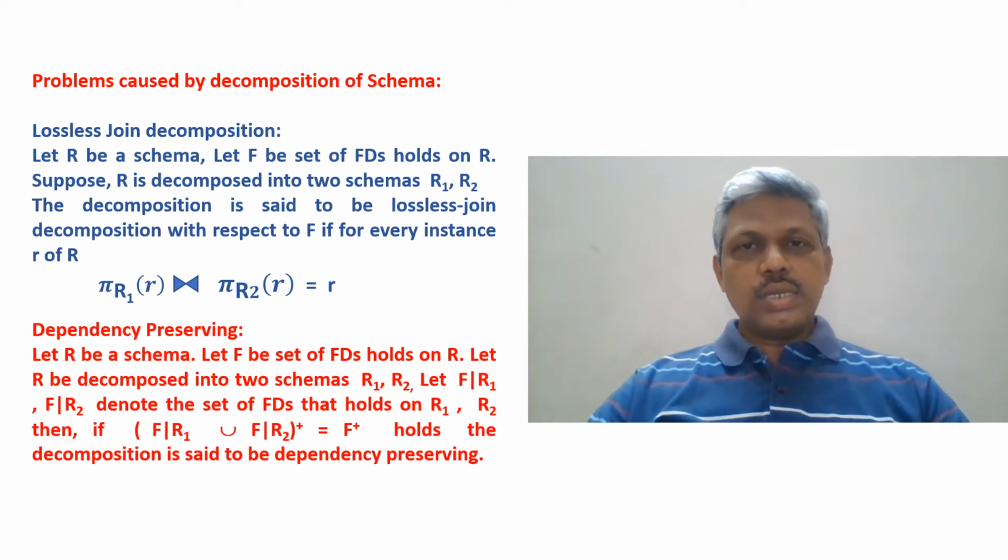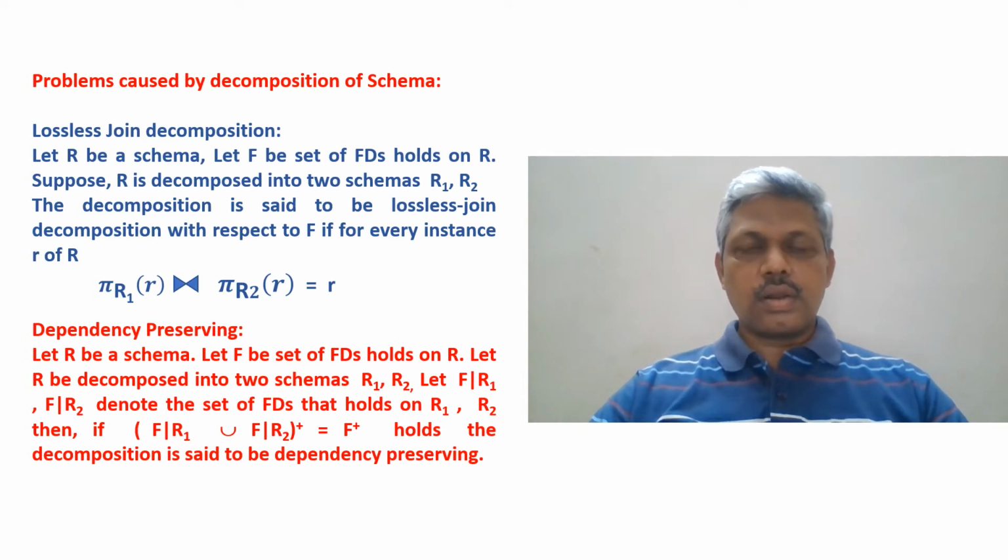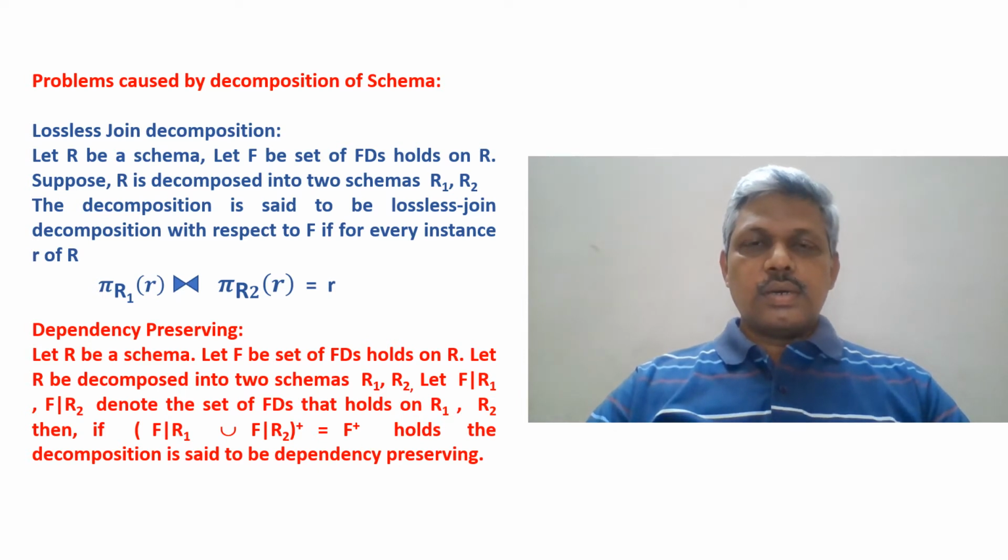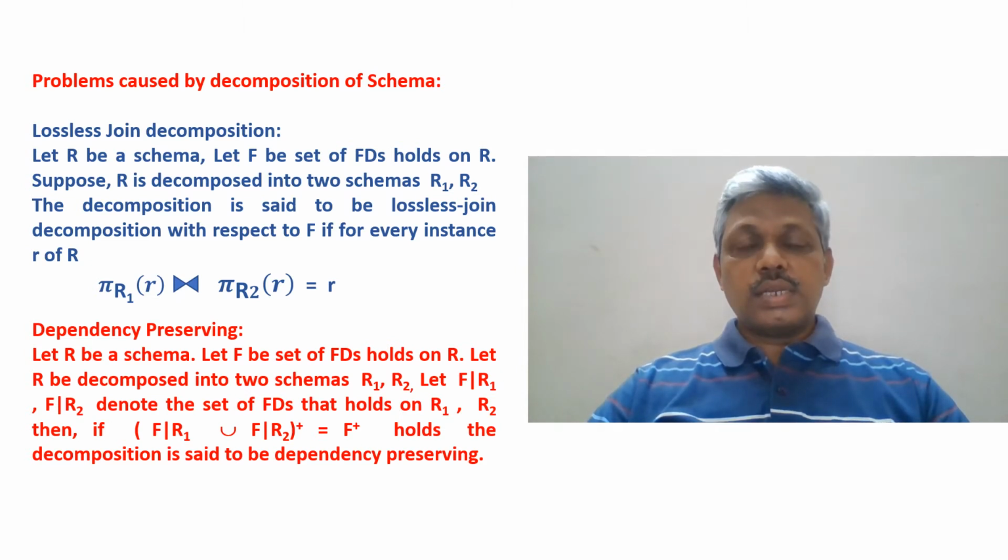In the original design of the ER diagram, we started with a schema with the intention of storing attributes of certain objects at one location. Later, when we observed the redundancy, we felt that we need to decompose it into smaller schemas. Because of that, certain other issues may creep in.